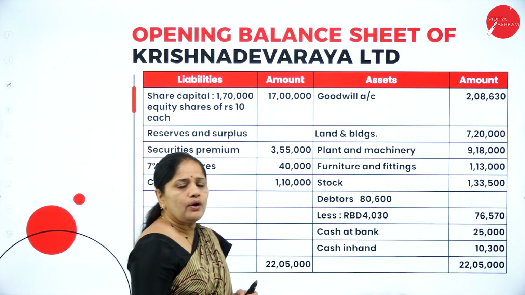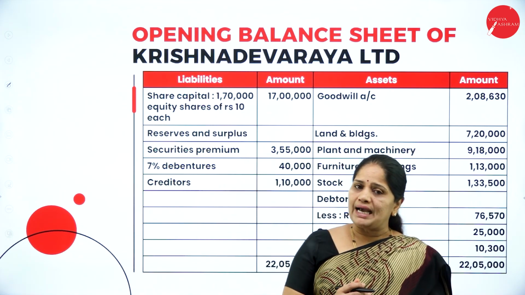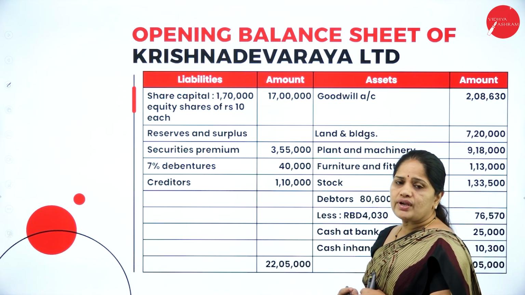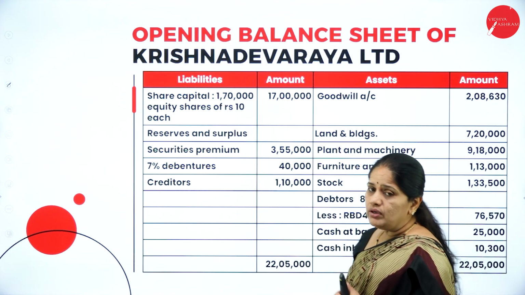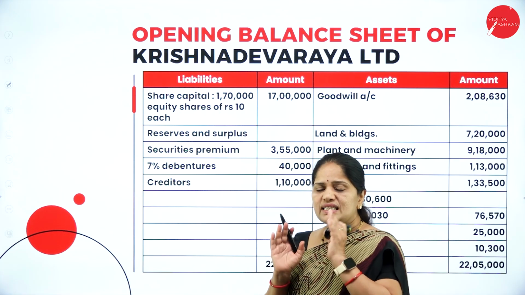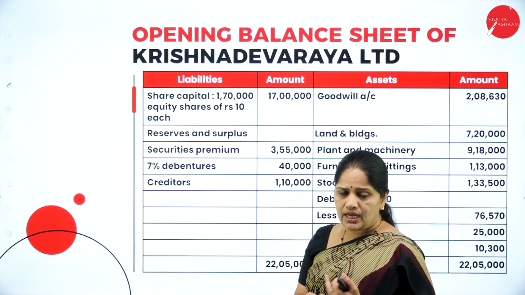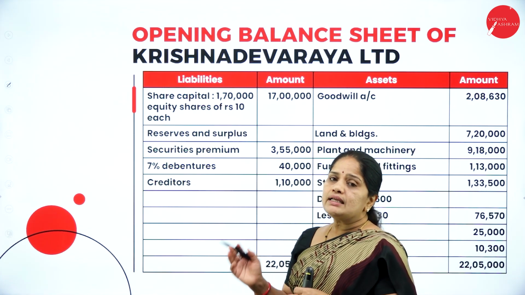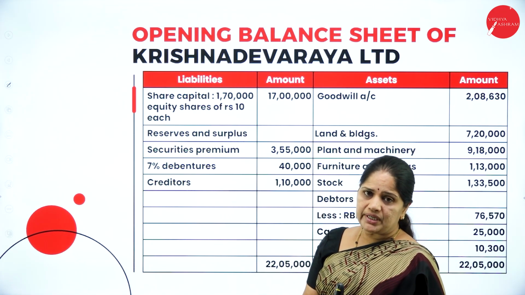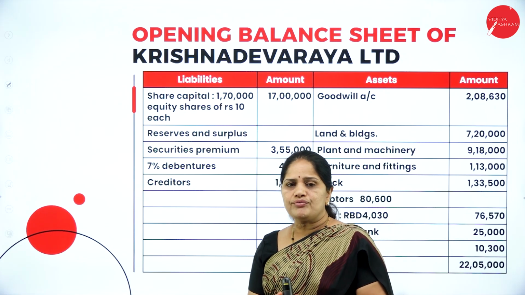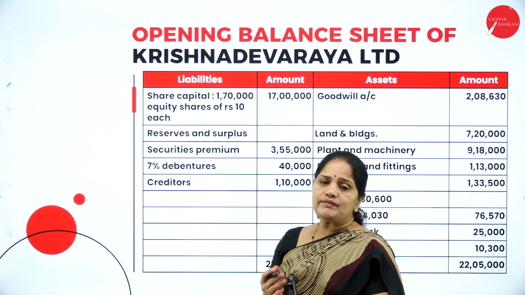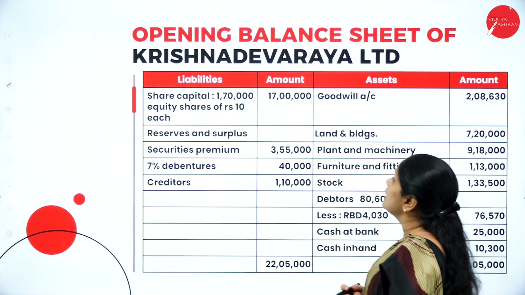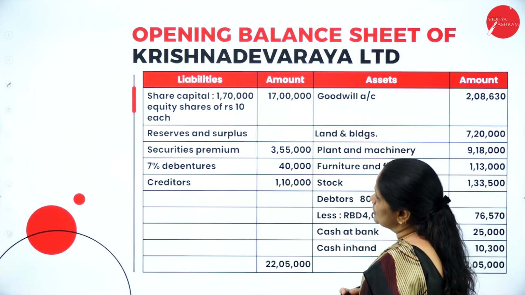Now next we have the opening balance sheet. In the opening balance sheet, what are the things we have to mention here? We have just passed only the journal entries in the books of Krishna Limited. The same set of journal entries you will find in the books of Devaraya Limited. So the same method has to be followed, and then finally we come up with the balance sheet of Krishnadevaraya Limited. Now let us see the balance sheet here.